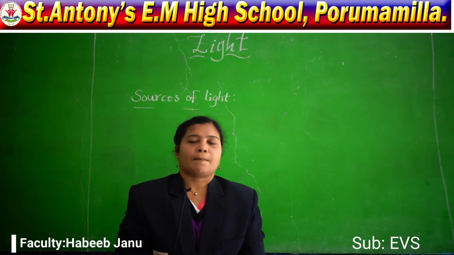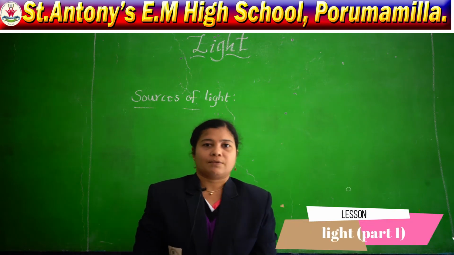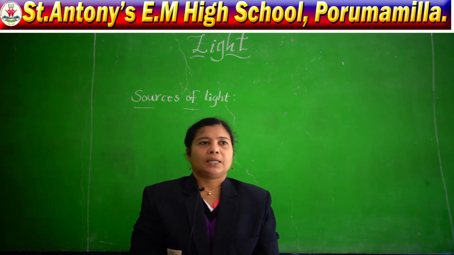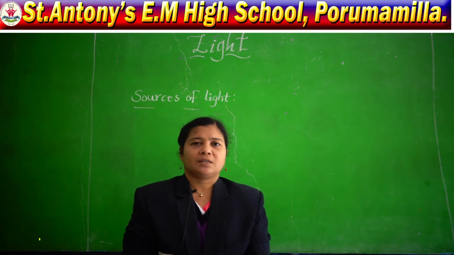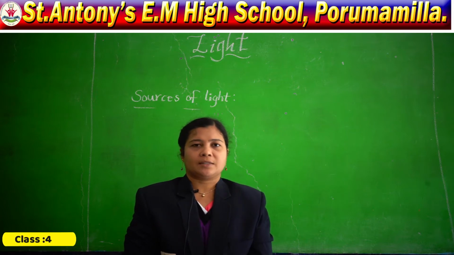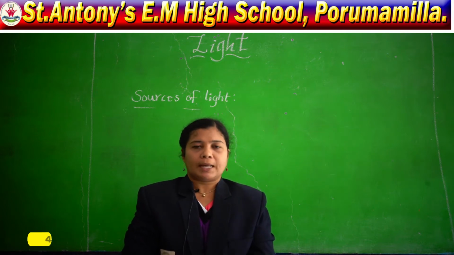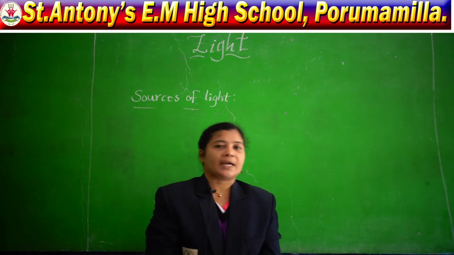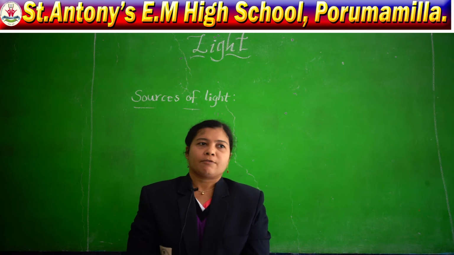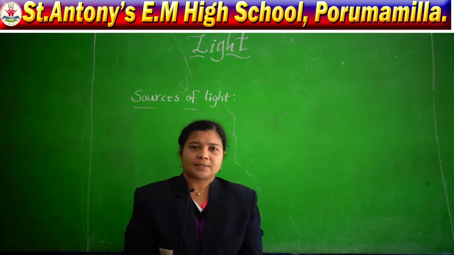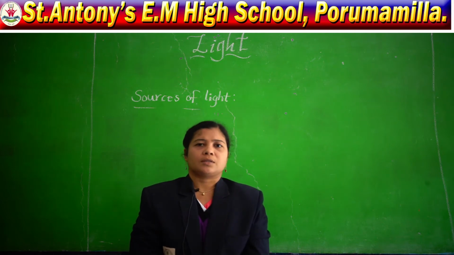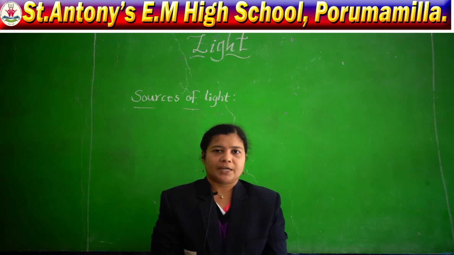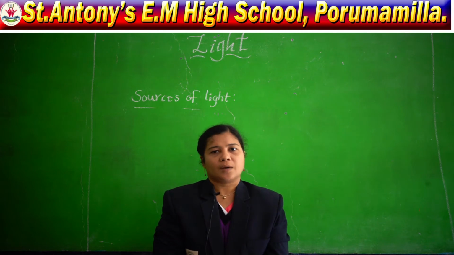The Sun is the main source of light for our planet, and also candle, gas light, oil lamp, tube light, torch light, electric bulbs, fire, flame, etc. These are all sources of light. With the help of them we can see objects.